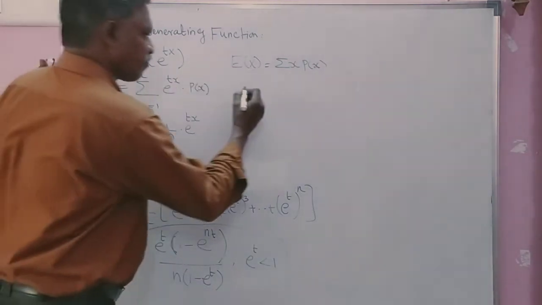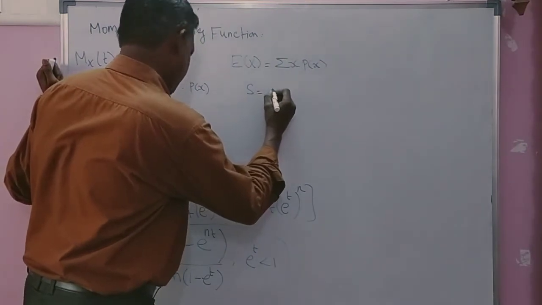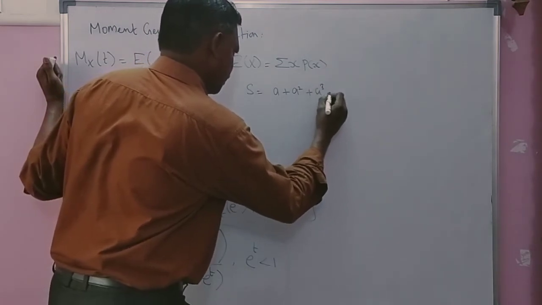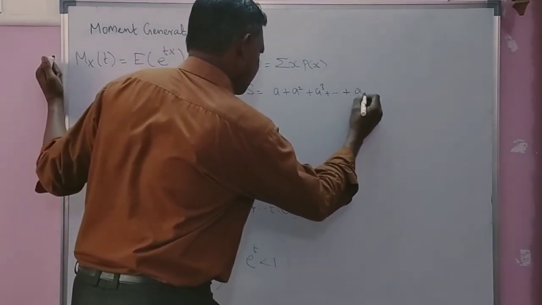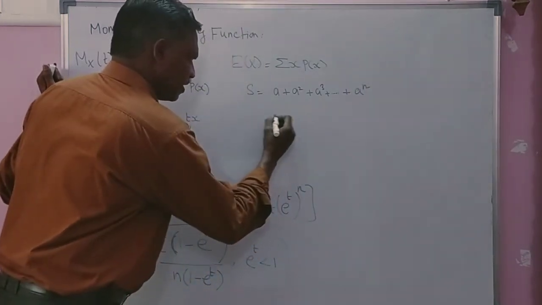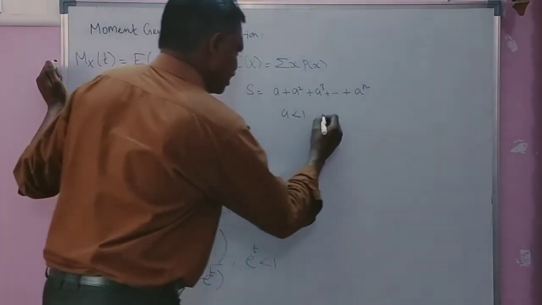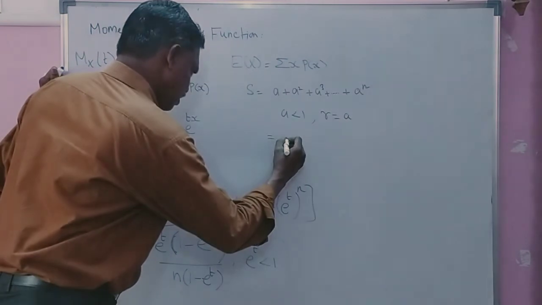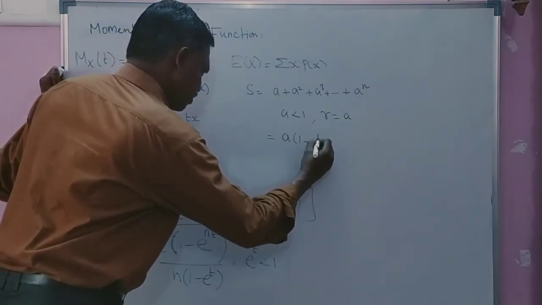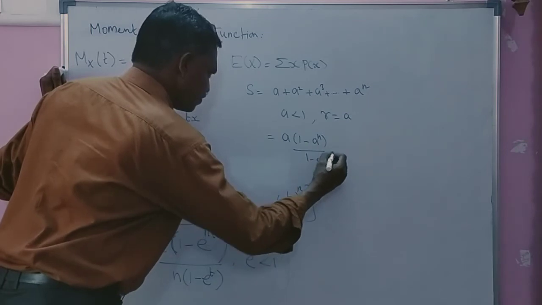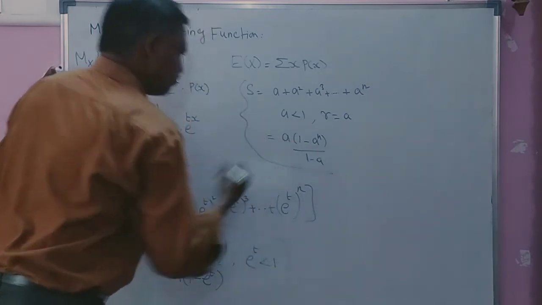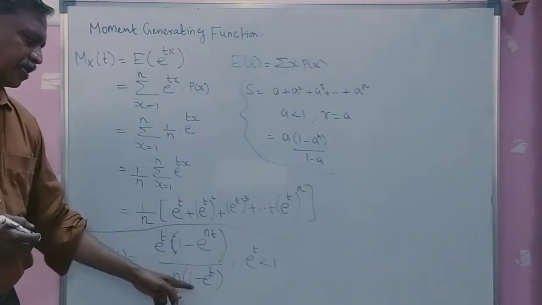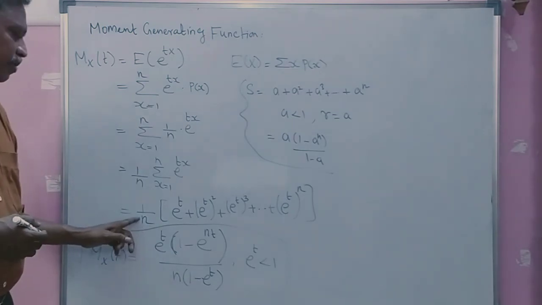The formula is, when s equals a plus a square plus a power 3 plus etc. plus a power n, where a is less than 1 and the ratio is a, the sum equals a into (1 minus a power n) divided by (1 minus a). This is the sum of a geometric series. In the same way, we find e power t into (1 minus e power nt) divided by (1 minus e power t), and the 1 by n is already there.